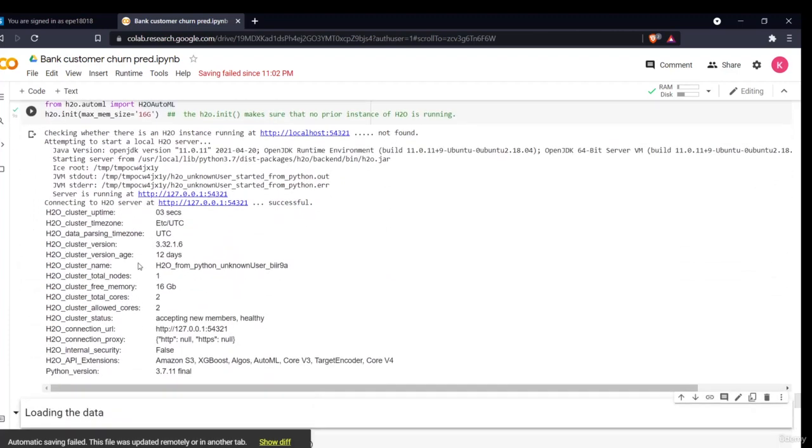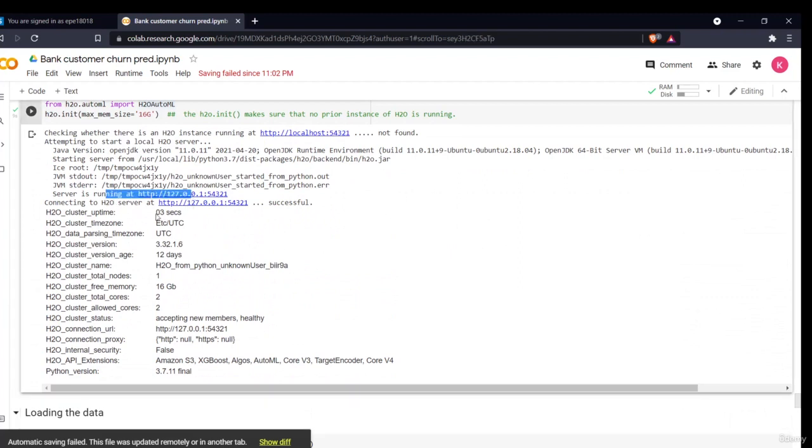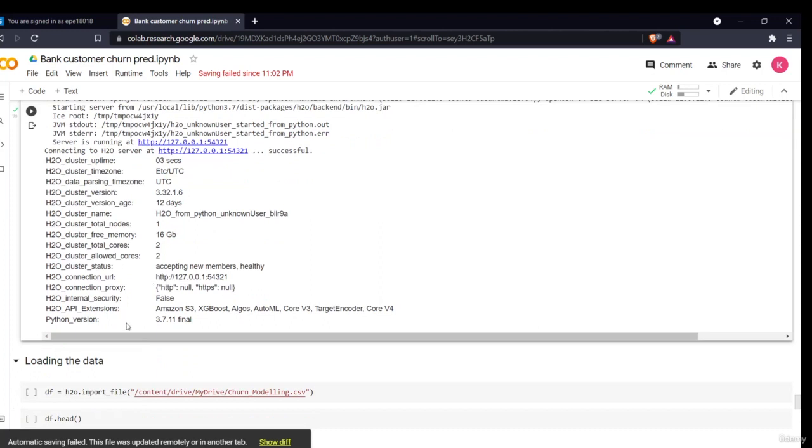You can see the different servers and different information. As you can see, the server is running on this address. You can use this server, go to another link, and create your model there, but we'll be doing it in this notebook environment only. We'll be using Python.